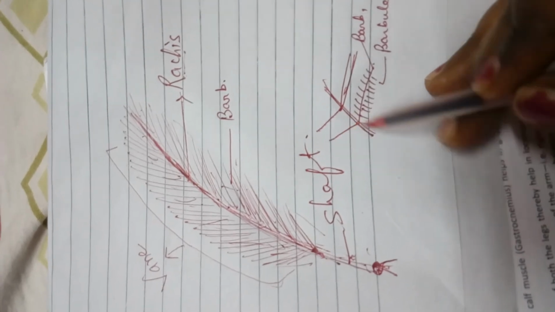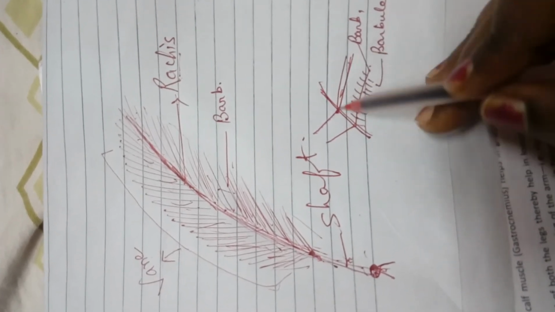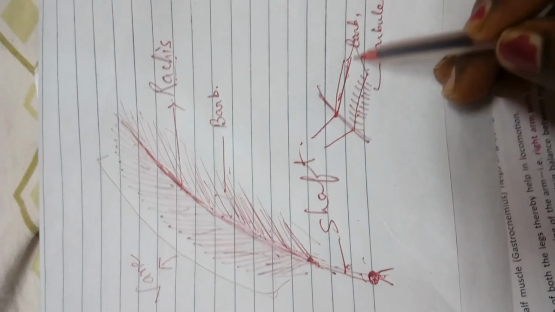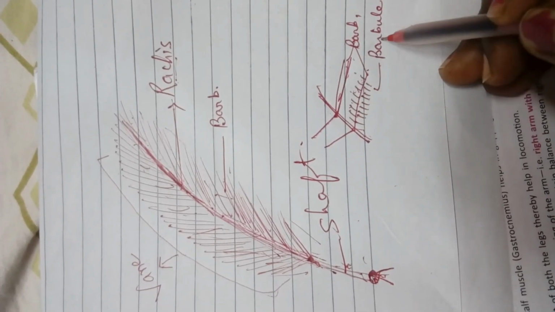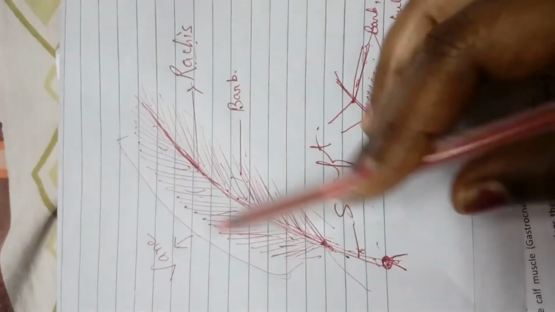So the main axis, the rachis, divides, and it forms what? It forms the barb. This barb further divides into finer branches. This is called the barbules. Okay, so this is all about it.